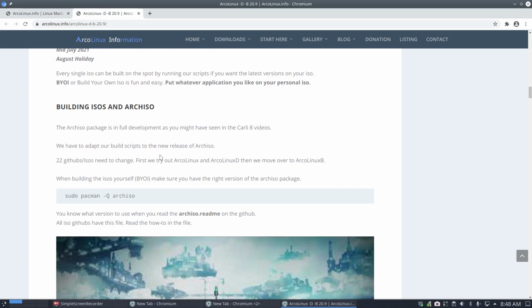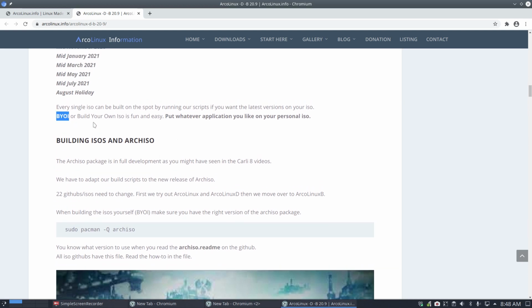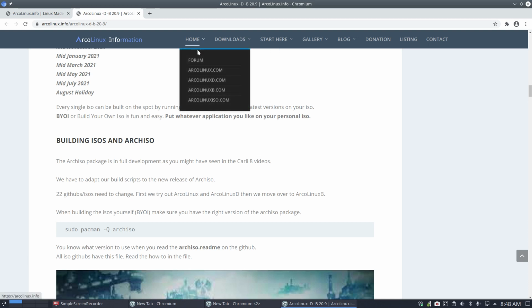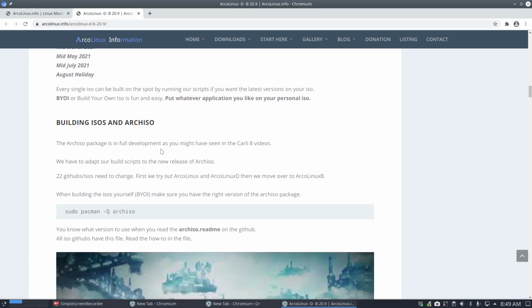Okay, again, some information: build your own ISO. It's unique, it's great, it's fun. You can put whatever application you like on your personal ISO. Don't download the ISO. Don't. Build it. Building is here. Read about it. All right, building ISOs in Arch ISO.